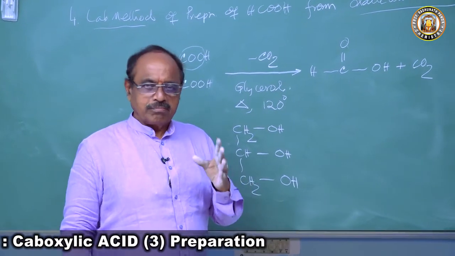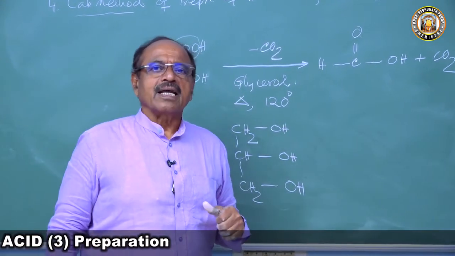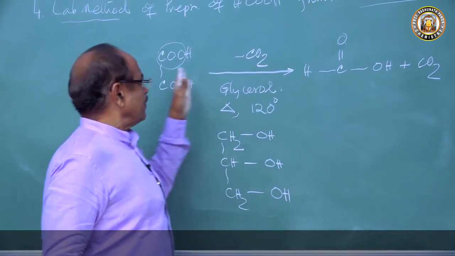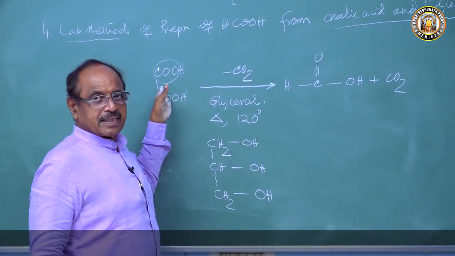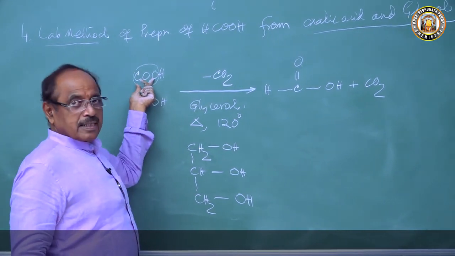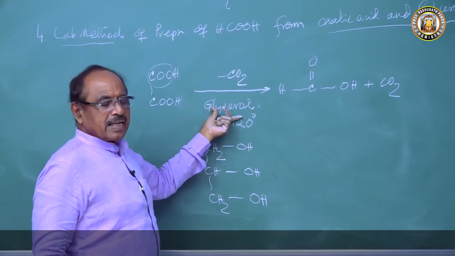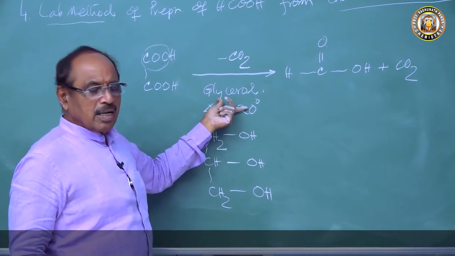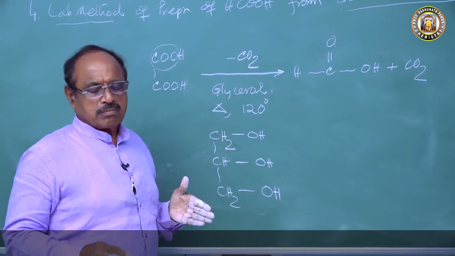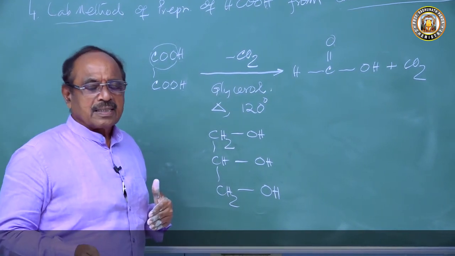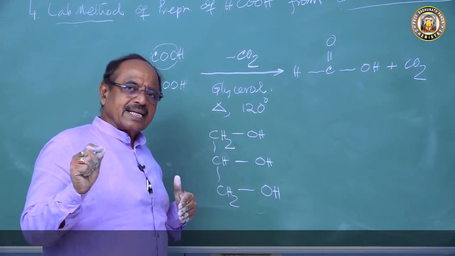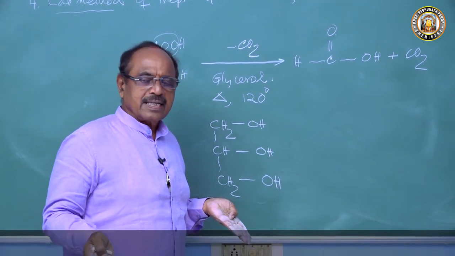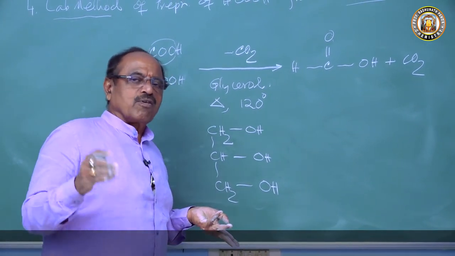So keep it in mind. I want to prepare formic acid and I will take oxalic acid and decarboxylate it. How is it done? By forming an ester of the oxalic acid using glycerol, and then glycerol monooxalate is formed. By heating to 120 degrees centigrade, that loses a molecule of water and carbon dioxide to form glycerol monoformate.